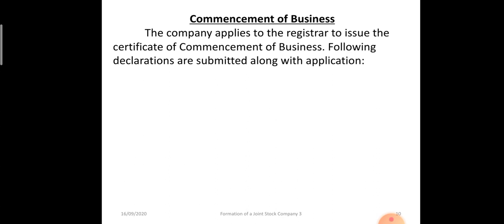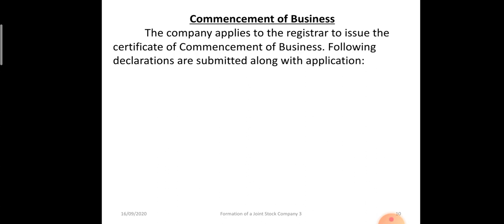Then comes, in case of public company, commencement of business. Once the return of allotment is filed, the company directors will apply to the registrar to issue a certificate of commencement of business.